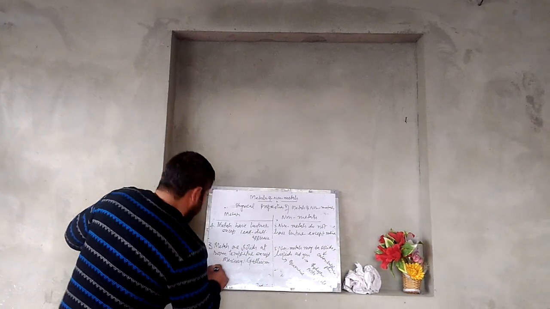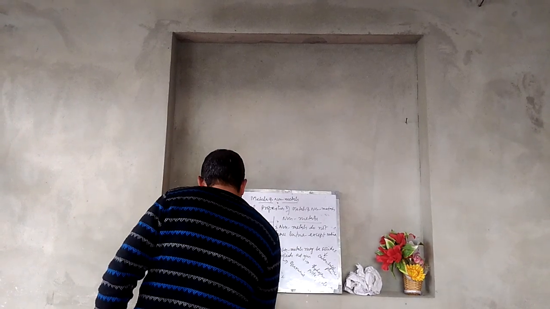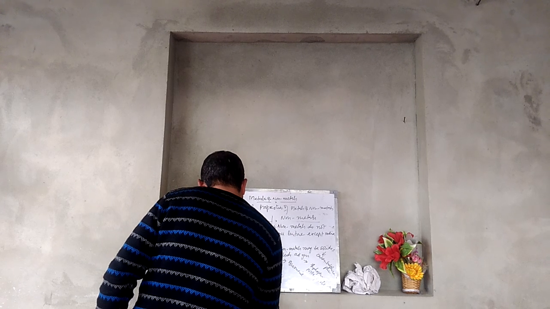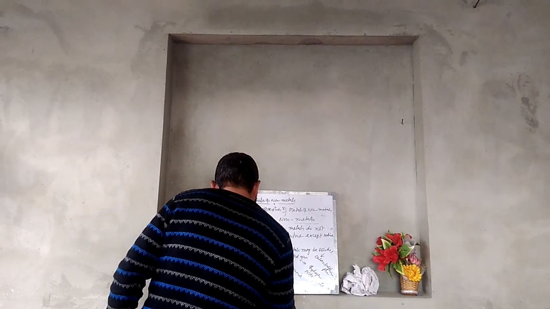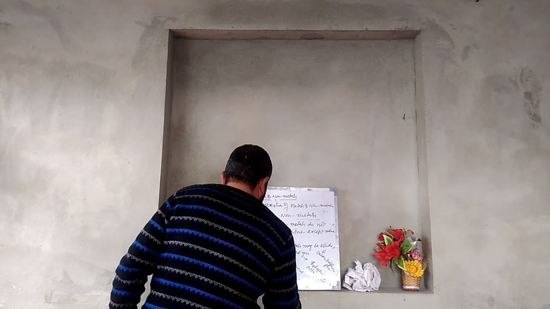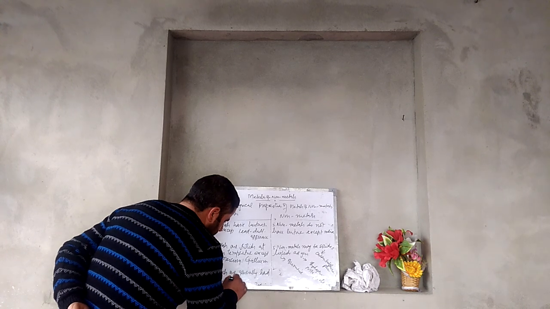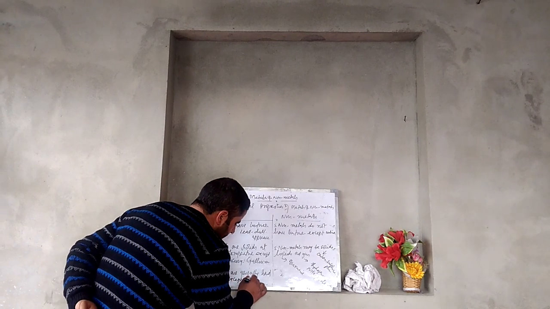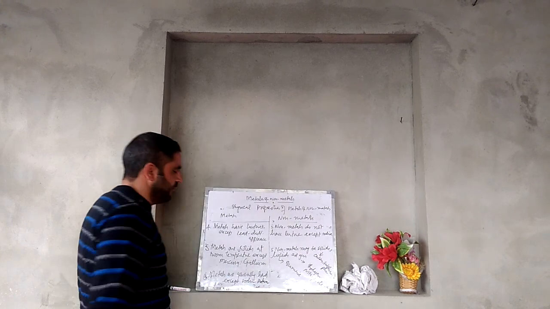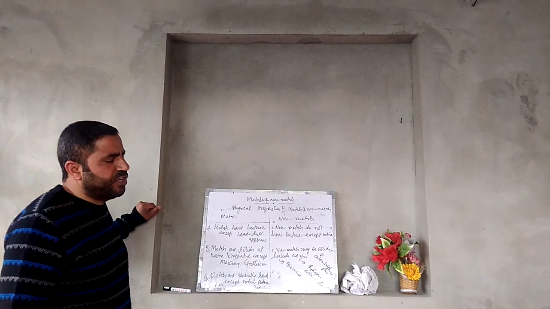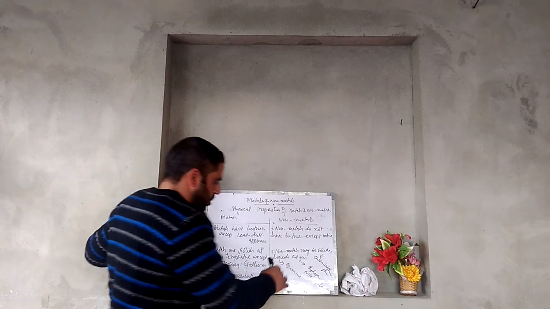Now the sixth physical property of metals is that metals are generally hard, except sodium and potassium. Except sodium and potassium, all metals are generally hard. These sodium and potassium are soft metals.